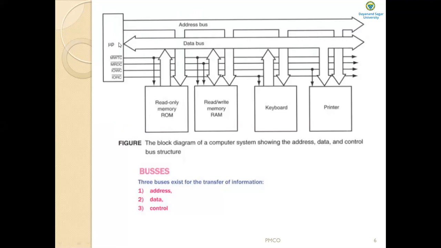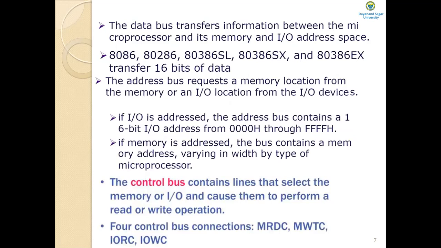Similarly, the microprocessor can send the memory address to the input device in order to read the data from the input device, or to write the data to the printer. So the address bus is unidirectional.